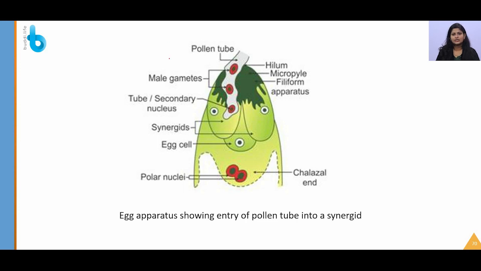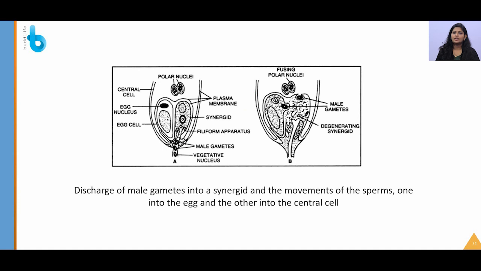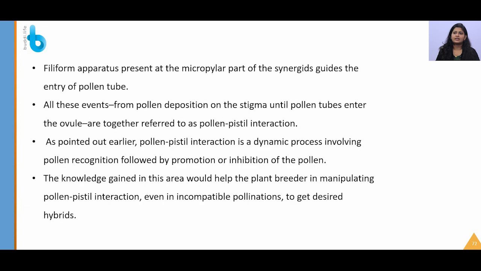And again this diagram is also a very important diagram. You should remember the diagram, how it is reaching, how it is moving through the filiform apparatus and fusing with polar nuclei. So yes, the filiform apparatus present at the micropylar part of the synergid guides the entry of the pollen tube. All these events from pollen deposition on the stigma until the pollen tube enters the ovule are together termed as pollen pistil interaction. So what are they? Events from pollen deposition till what? Till the pollen tube enters the ovule are generally termed as pollen pistil interaction.